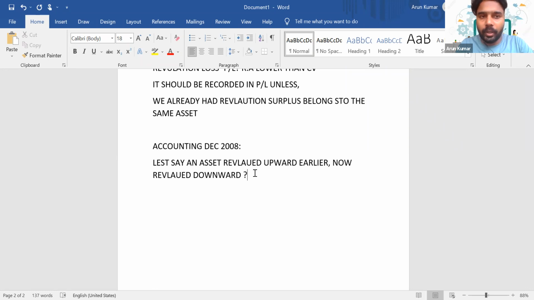I've already explained that situation. Now it is revalued downwards, so we know that the asset is going down. So credit non-current asset. And what about debit? Will you charge the whole amount to P&L? No. Since it has been revalued upward earlier, debit the revaluation surplus balance, and if there is any balance left, that balancing figure will go to P&L.